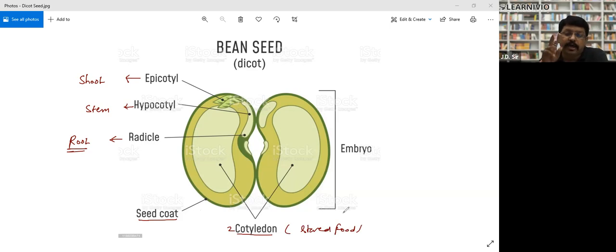It have two cotyledon, hence we call it dicot. And as I have already told you that all the pulses are dicot seed. You can take the name of any pulses, gram, pea, any pulses. So they all are dicot, right? Clear? Yes, sir. Okay. So take the screenshot of this one.